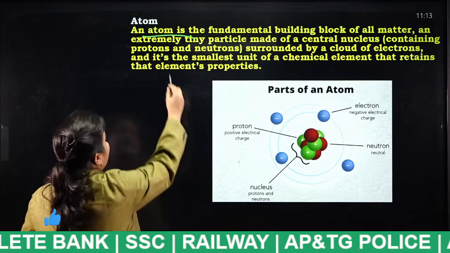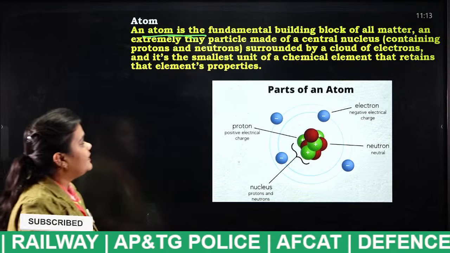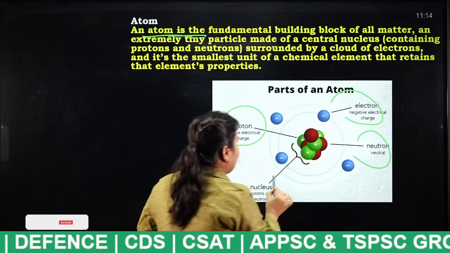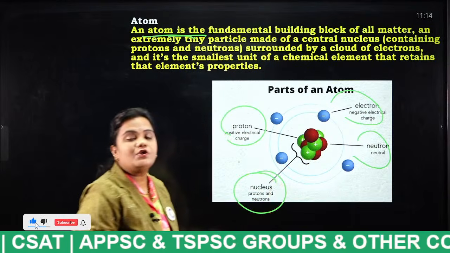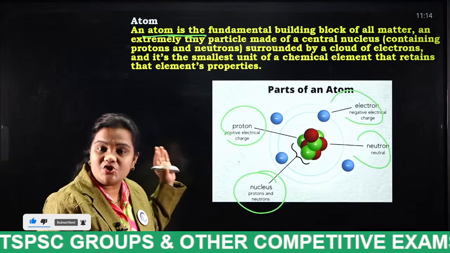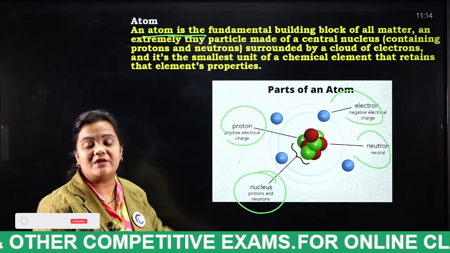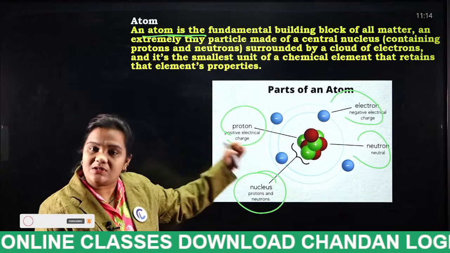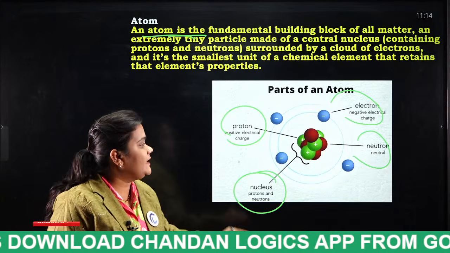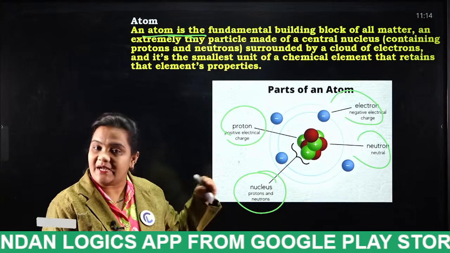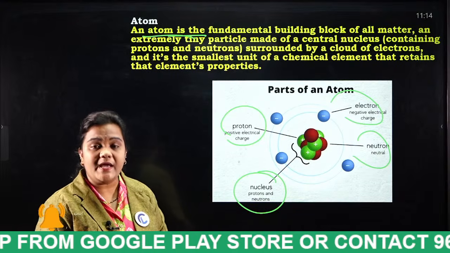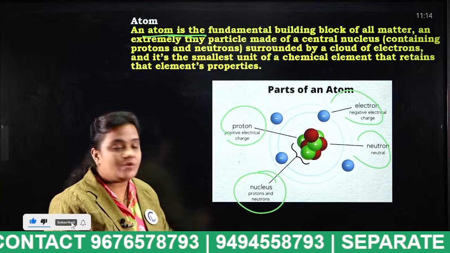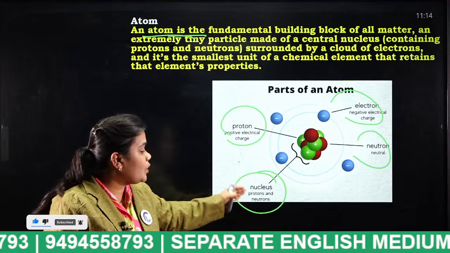Atom is the fundamental building block of matter. These atoms consist of proton, neutron, electron, and the thing which is in the center is known as what? Nucleus. The combination of protons and neutrons is considered as what, students? Nucleus. Protons are considered positively charged, electrons are considered negatively charged, and neutrons are neutral, they do not carry any charge. The thing present at the center is the nucleus, which is composed of protons and neutrons.